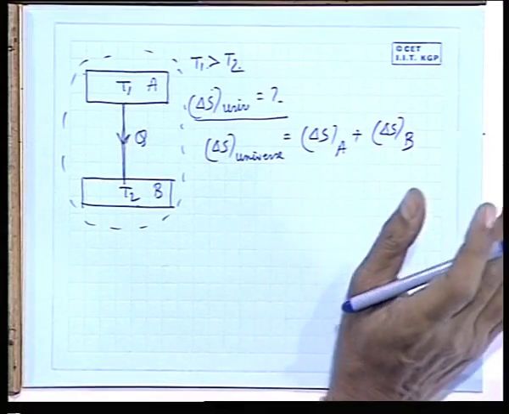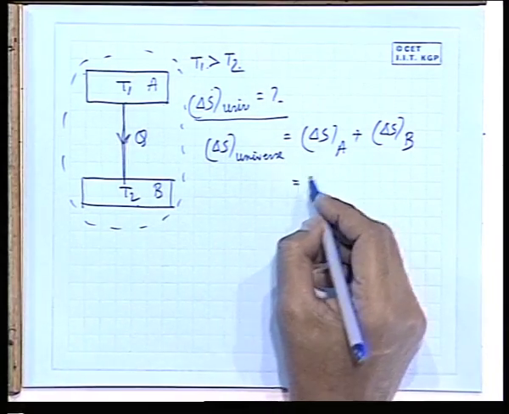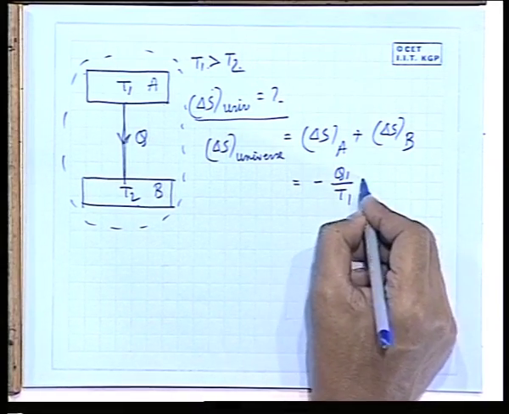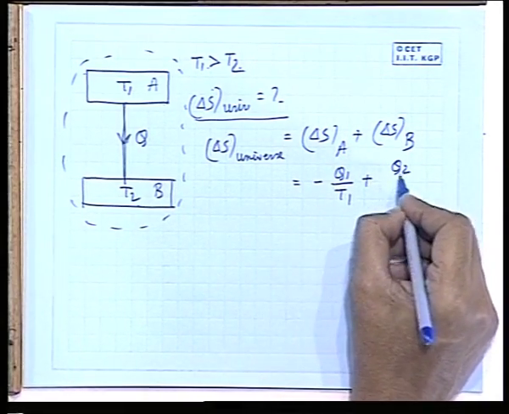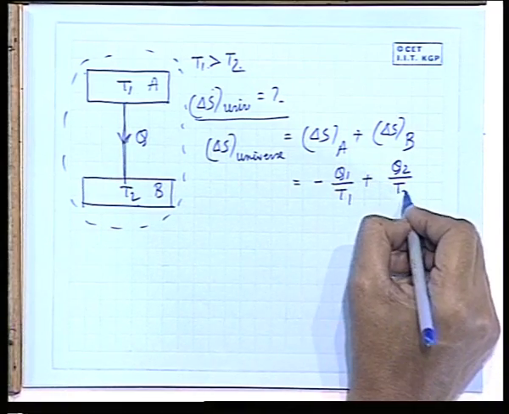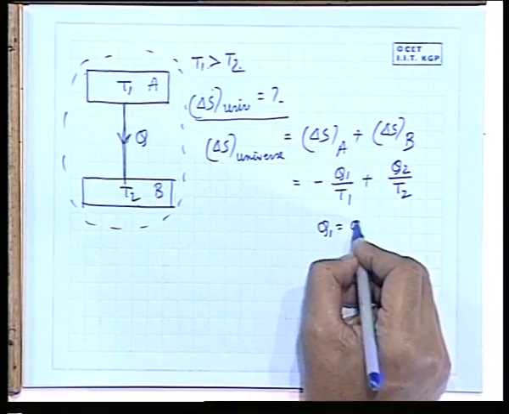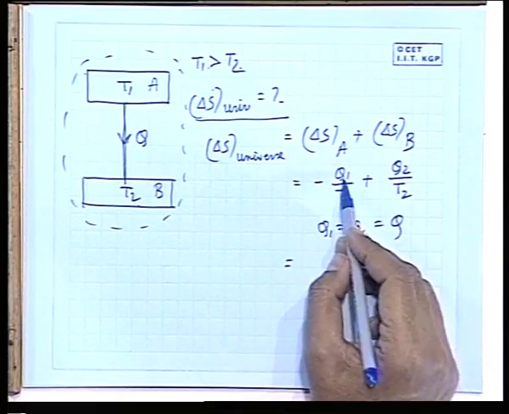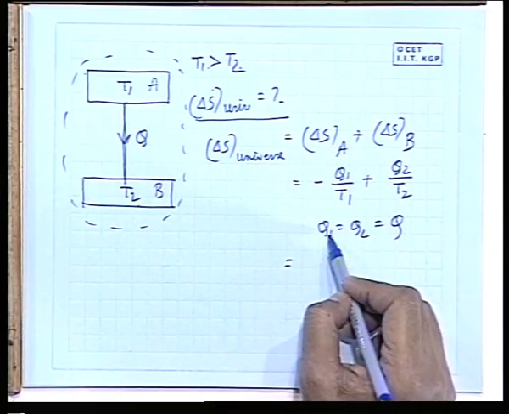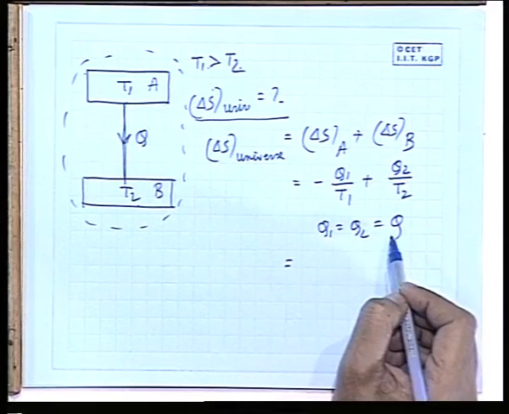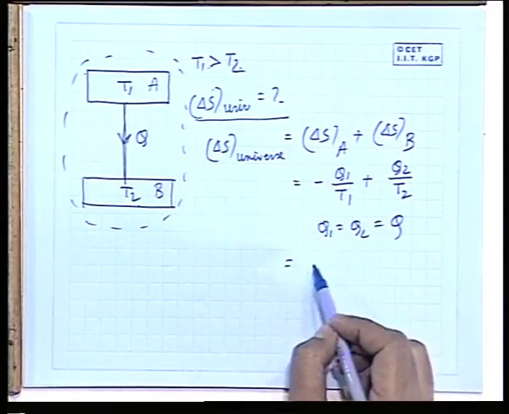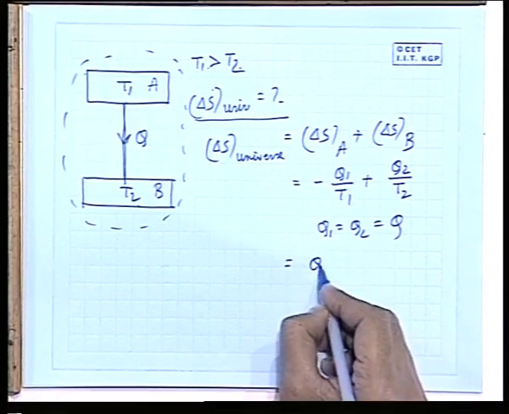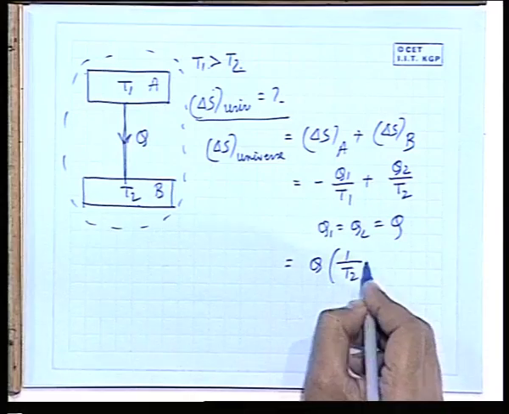Any concept, any confusion, you can ask me. What is delta S A? Minus Q1 by T1. What is delta S B? Q1 is equal to Q2 is equal to Q. I by mistake wrote Q1, Q2, so I rectified it by writing again Q1 is equal to Q2 is equal to Q. In an examination also, if you do like that, you write this again. So it will be Q into 1 by T2.